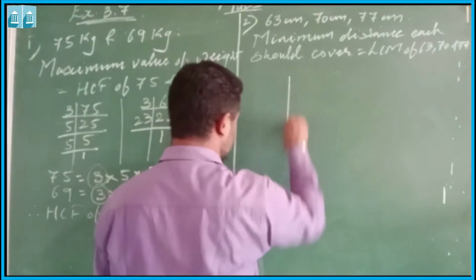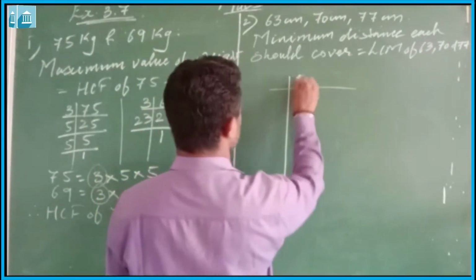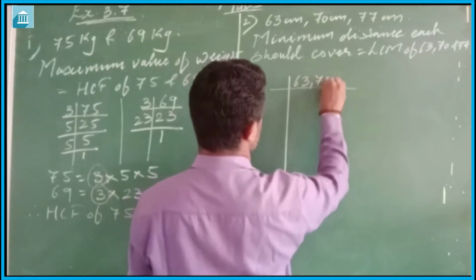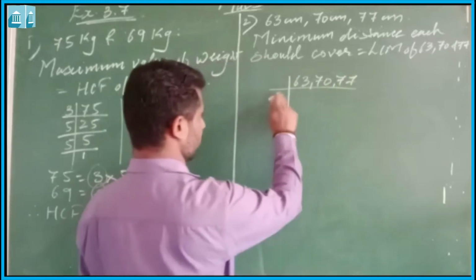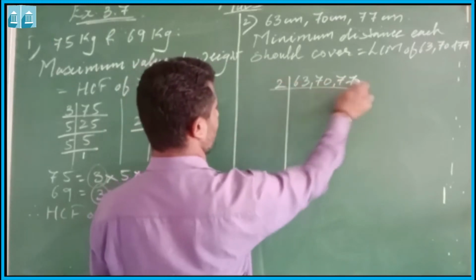So let us find out the LCM of 63, 70 and 77. Now 70 is divisible by 2.